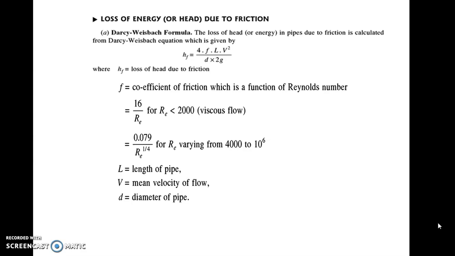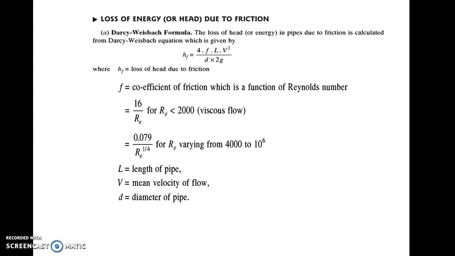If the flow is laminar, that is Reynolds number is less than 2000, then the coefficient of friction, small f, is 16 / Re, Reynolds number. And if the flow is turbulent, then the coefficient of friction is given by 0.079 / Re^(1/4). Remember, the Reynolds number should come greater than 4000 for turbulent flow.